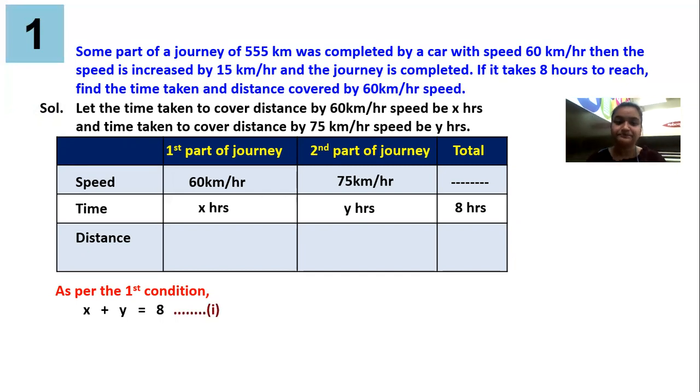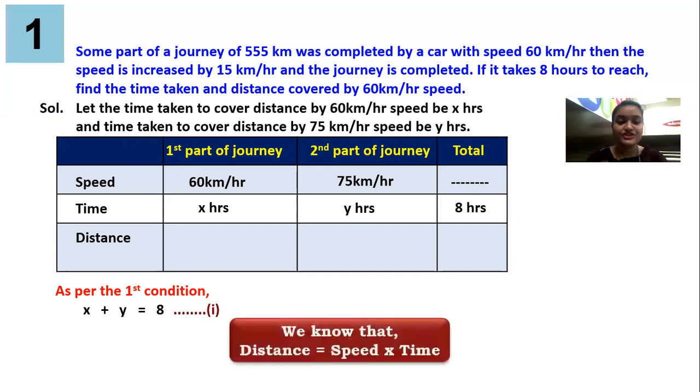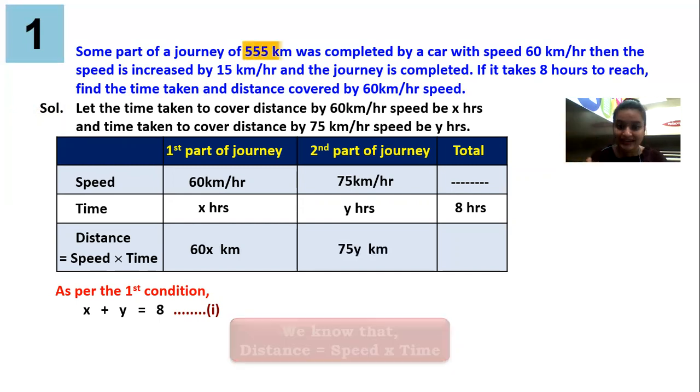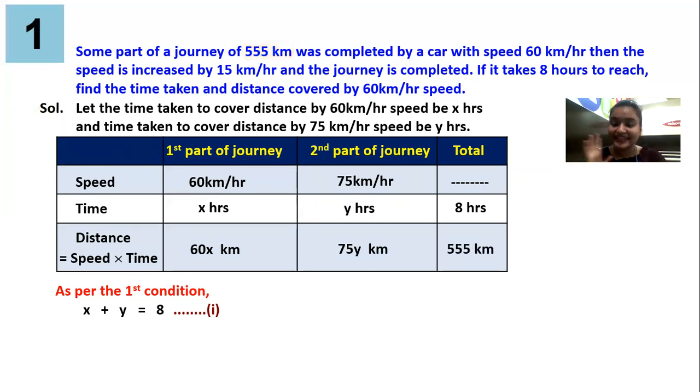So we are done. Now, to get equation number 2, one part is remaining in the table, that is distance. And we all know distance is speed into time. The first part of the journey has 60 as the speed and x as the time. So it will be 60 into x, that is 60x. For the second part of the journey, 75 into y. And the total journey is there, that is 555 kilometers.